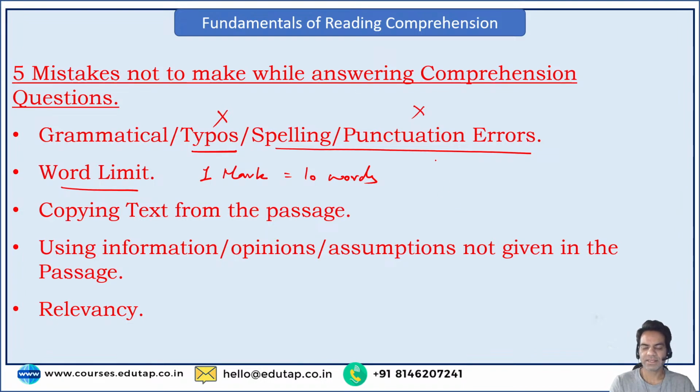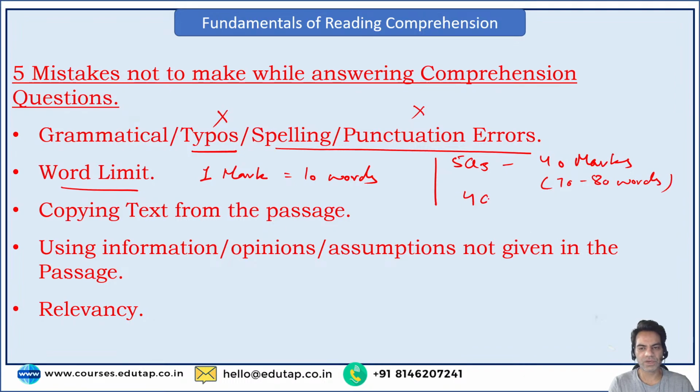So let's say there are 5 questions for 40 marks. That means every question is for 8 marks, right? So in this scenario, if every question is worth 8 marks, then I would be writing around 70 to 80 words per answer, right?